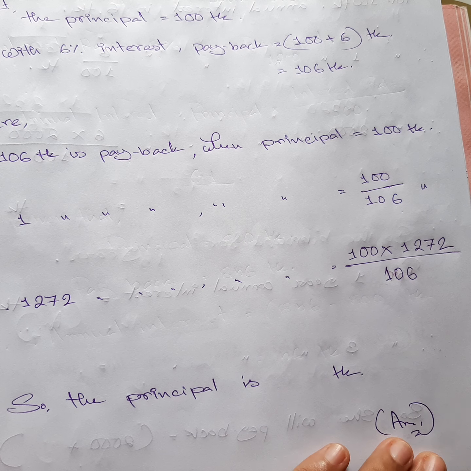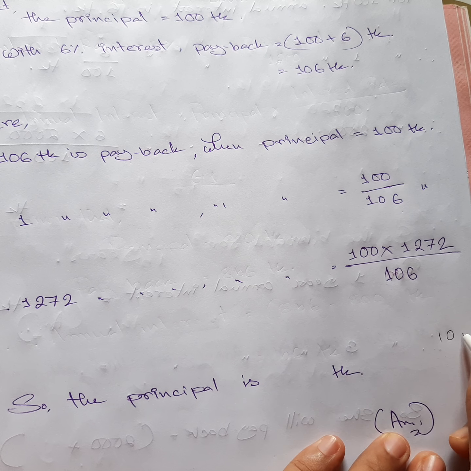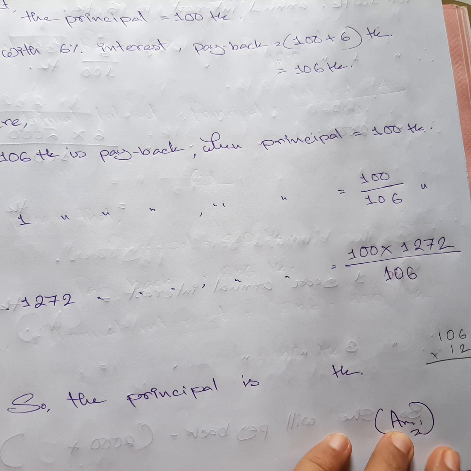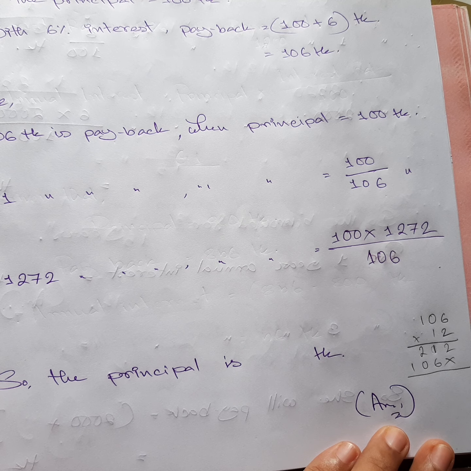So let me do the multiplication over here with the real number. We are going to multiply with 12. Okay, let's see. I'm going to show you. Let me finish it first. Okay, I have done it. Let me add them.